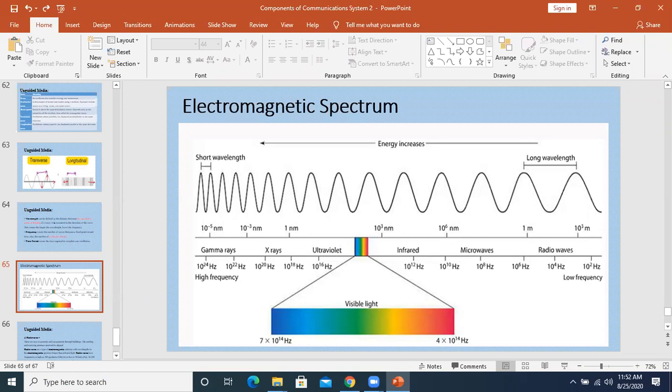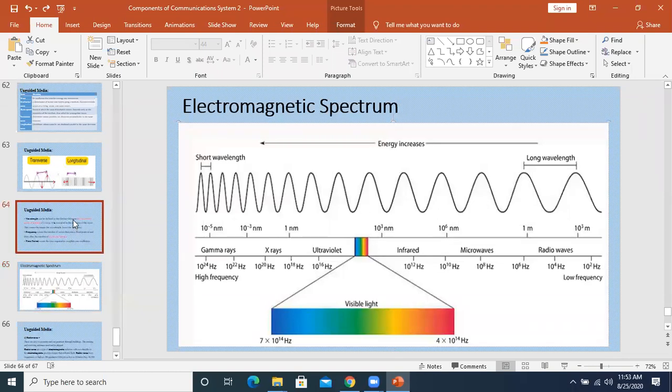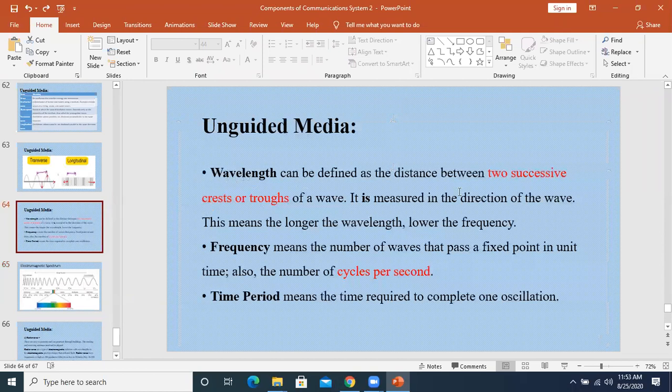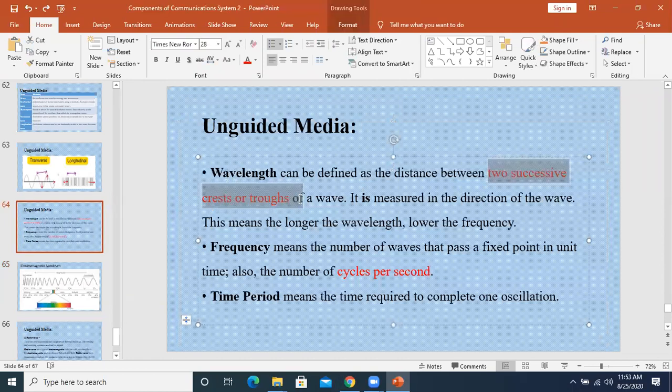Getting this point? सबसे कम wavelength किसका है? Radio wave, then microwave, then over there the wavelength is basically increased. सबसे ज्यादा wavelength है radio wave का. Then उसके बाद अगर हम देखें तो wavelength कम होता जा रहा है. Wavelength क्या है? We have already discussed. Wavelength is basically the distance between two successive crests or troughs.